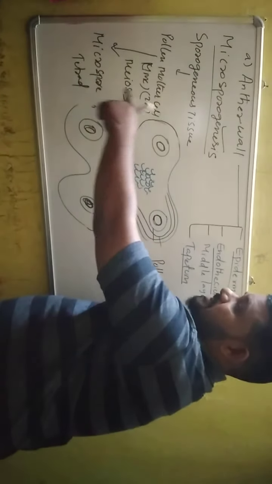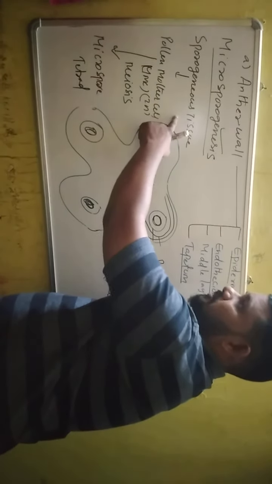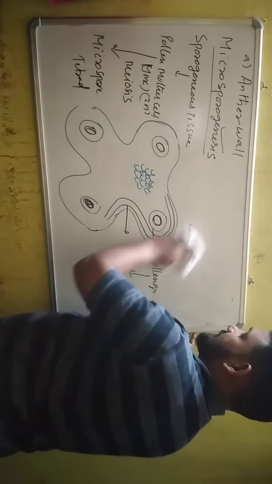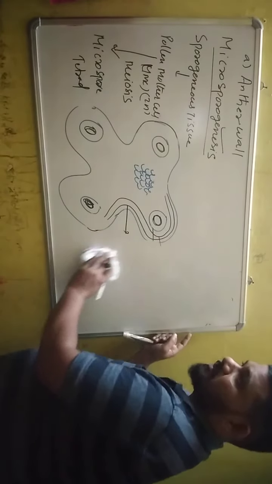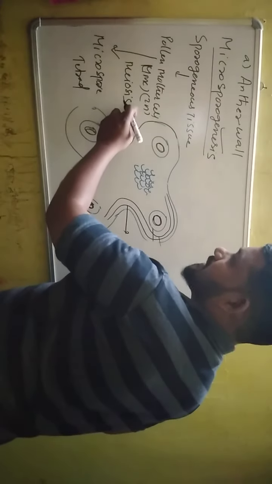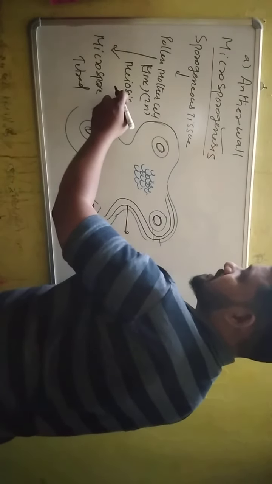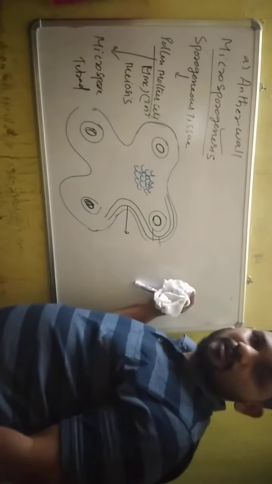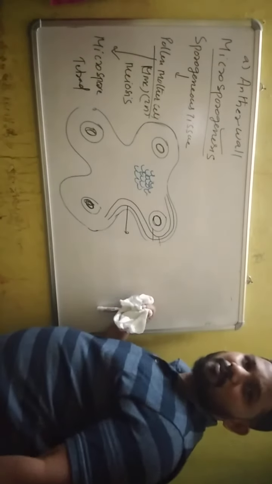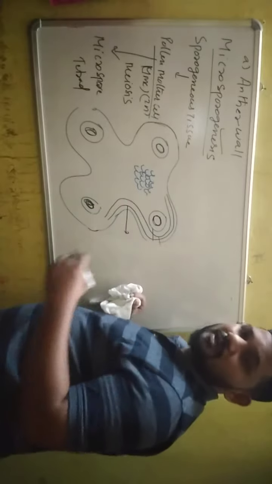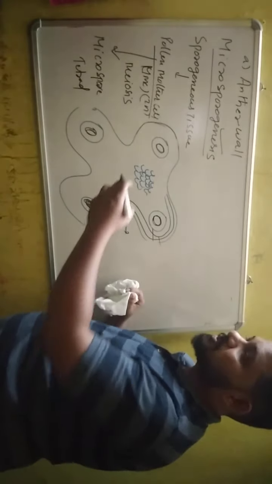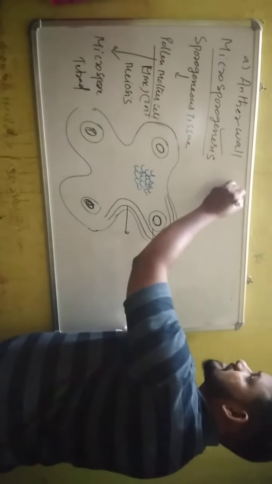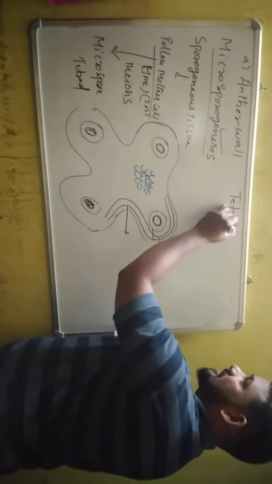So formation of microspore tetrad from microspore mother cell is known as microsporogenesis. Here one microspore mother cell undergoes meiotic cell division. The structure which undergoes meiotic cell division is called a meiocyte. Here the pollen mother cell is also a meiocyte, and it produces 4 microspores jointly. That is called a microspore tetrad. Microspore tetrads have different shapes, and the common shape is tetrahedral.